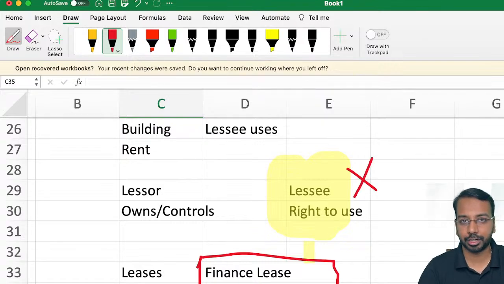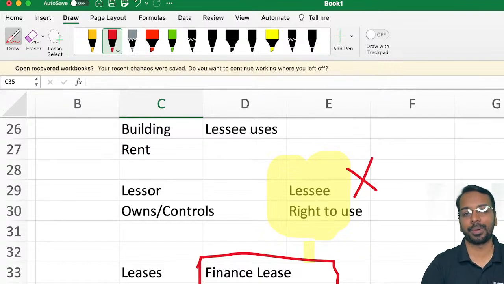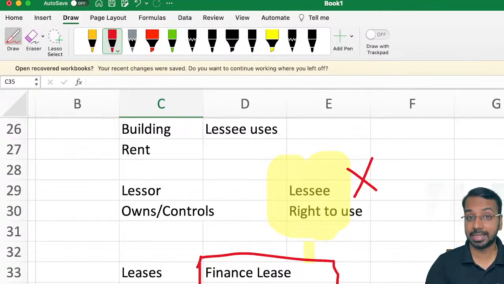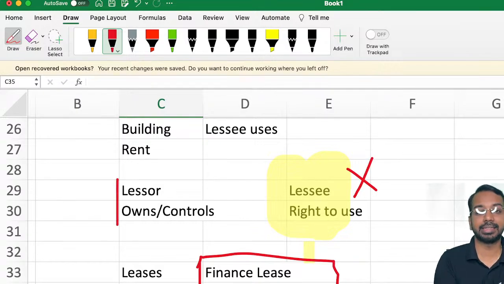It is not relevant at all. So what do I mean by that? Whether it is a finance lease or whether it is an operating lease, accounting is the same. So once you know how to account for the lease in the books of lessee, finance or operating does not matter. Just take up the lease, how you understand, how you identify the asset, and then how you calculate all of those lease liabilities and all of that. For lessee, there is no distinction. For lessor, there is a distinction between a finance lease and operating lease.